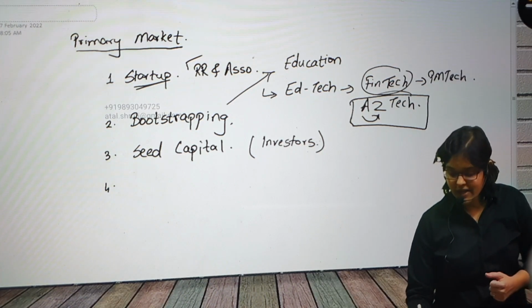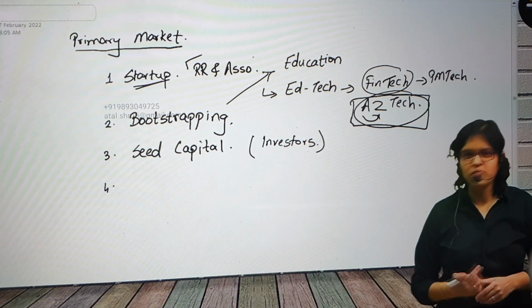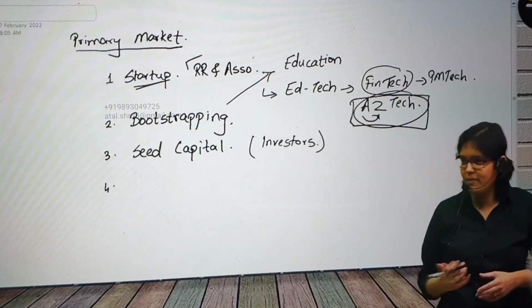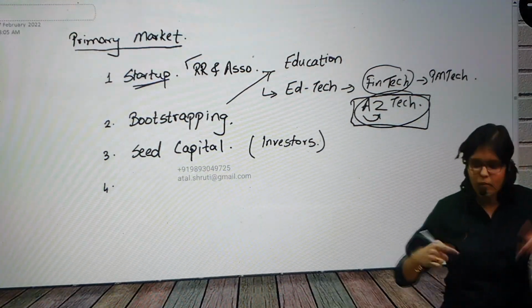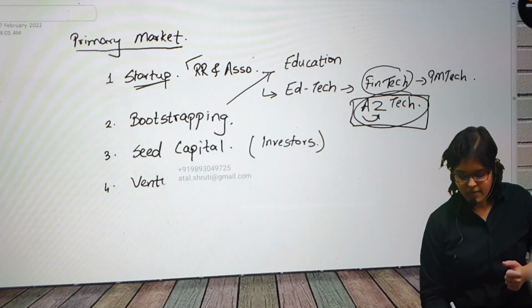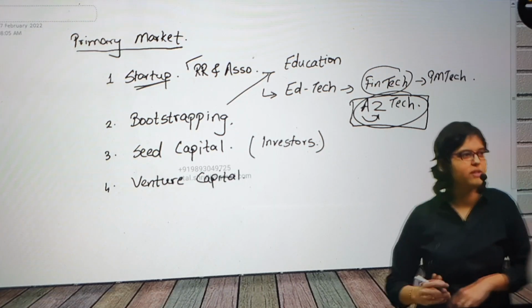But if we were to go to a fintech and A to Z tech, do you think only 20 people are going to suffice? From 20 we might be requiring to go to 50, to 100, to 200 maybe. In that case, my salary expenses will increase, my infrastructure expenses will increase. All is going to go to the next level, right? So will I need more and more funding? Yes, and this will be typically called as what? Venture capital funding or venture capital is required.